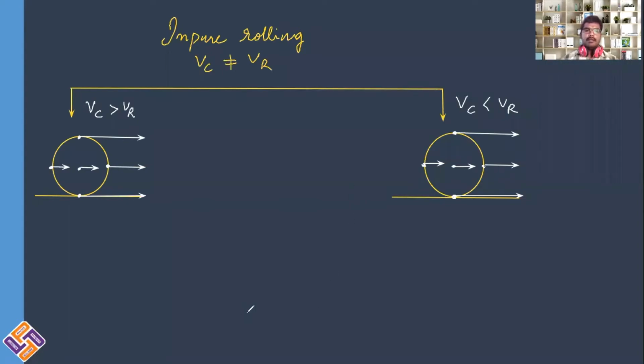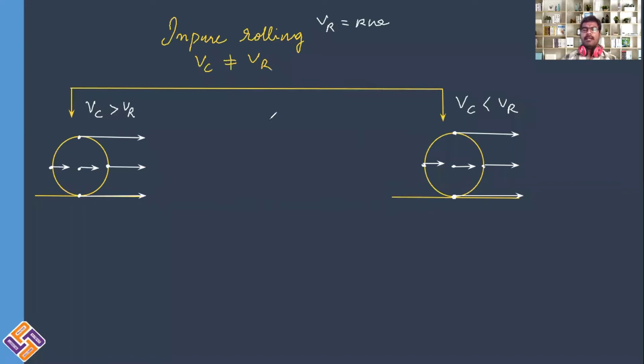Students, in impure rolling, as we already have learned, translational velocity magnitude is not equal to rotational velocity magnitude. Translational velocity magnitude is equal to velocity of center of mass. Rotational velocity magnitude is equal to r omega. So Vr can be written as r omega, where r is radius of curvature of the particle and omega is angular velocity of rotating object.